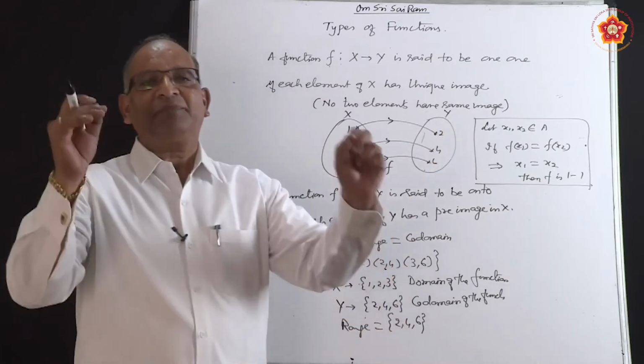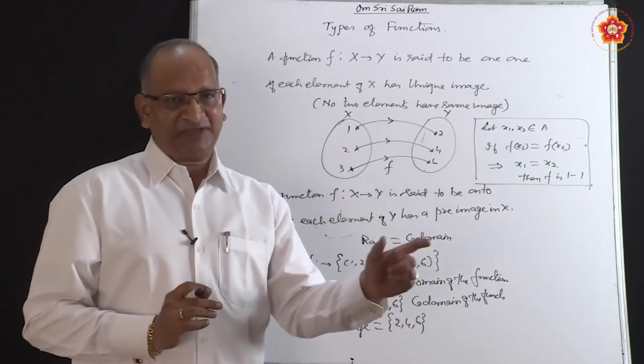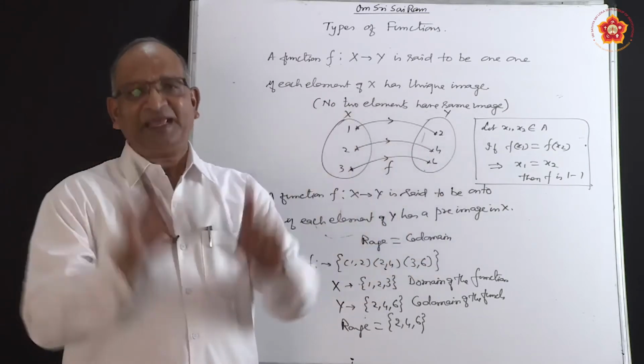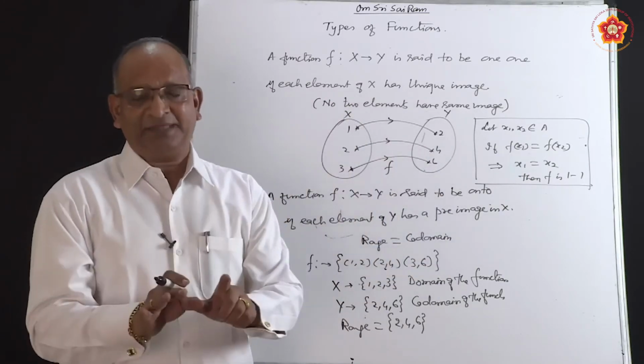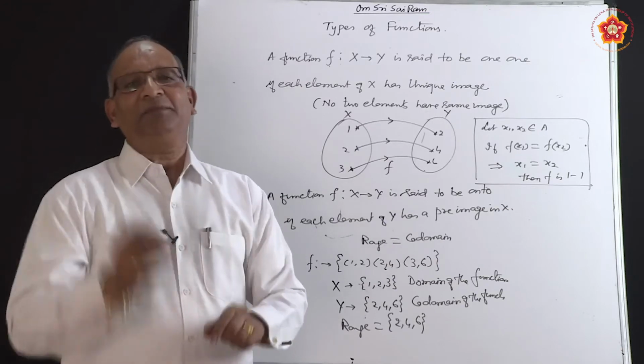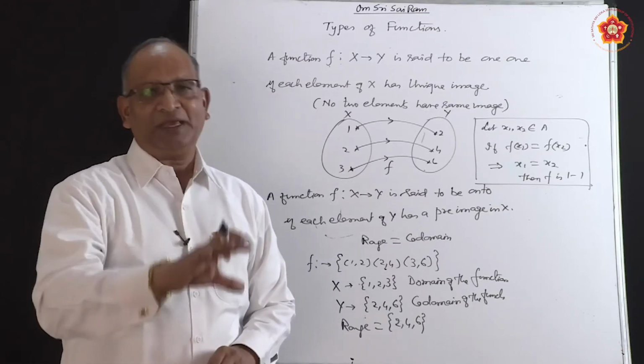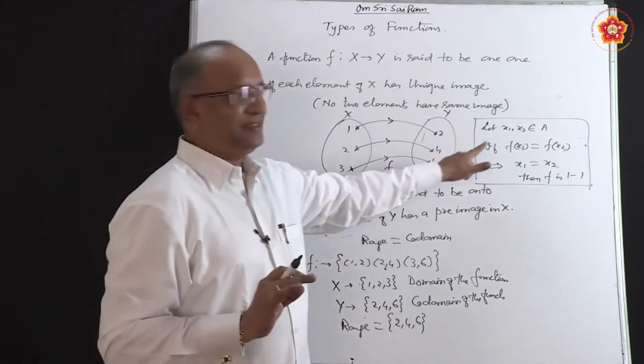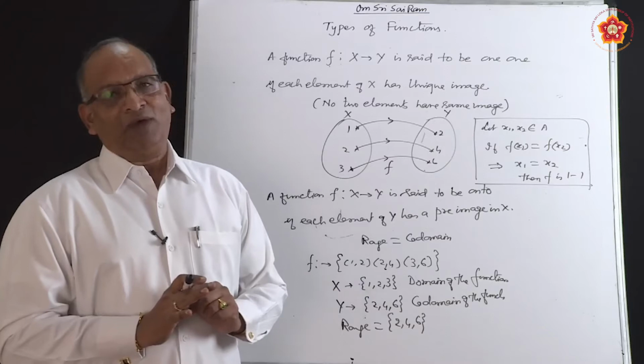It means we simply pick up two elements, find f(x1) and find f(x2). Generally they are not equal. Suppose they are equal, then it must imply that both elements are also the same. Unless two elements are the same, their images cannot be the same. That's what we mean. So we can say that the function is 1-1.